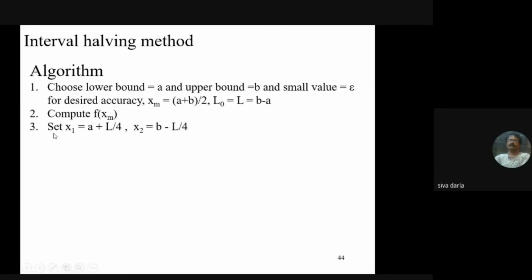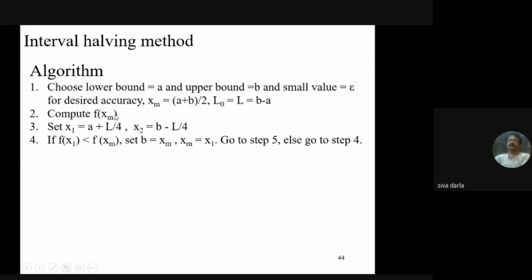Then we set x1 from xm. So x1 is a plus L by 4, where L is the updated value; initially L0 is b minus a. And x2 is the other way, b minus L by 4. Now we are comparing f of x1 and f of xm.